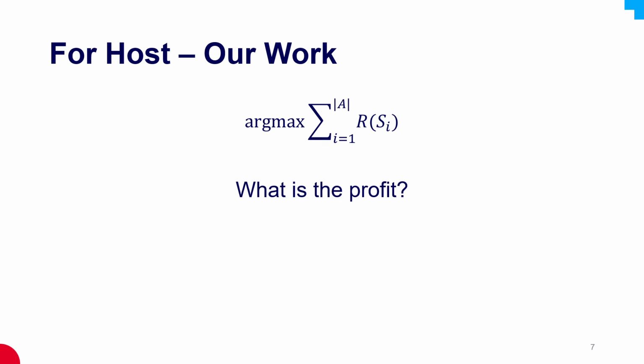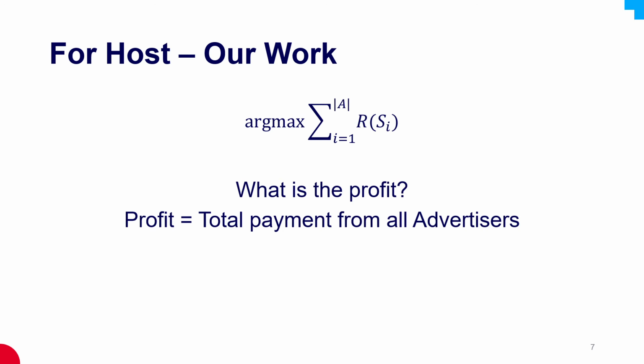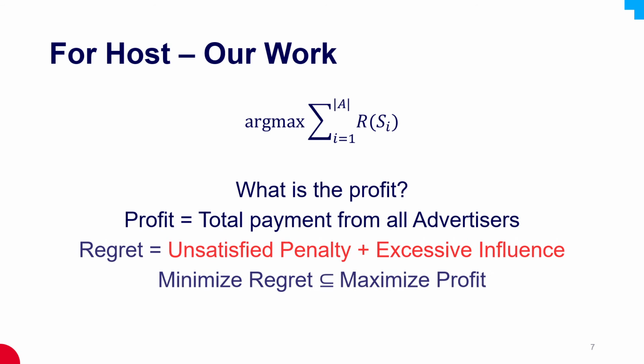But there's one simple question. What is the profit? How do we define the profit? A simple way is to define the profit as the total payment from all advertisers. But in our work, we find that a better way is to minimize the regret, where the regret consists of the unsatisfied penalty and the excessive influence. Therefore, we change the objective function to minimizing the regret.